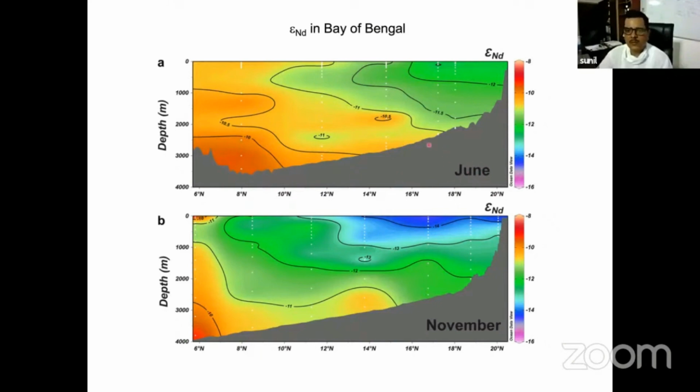People have reported neodymium isotopic composition in June, we have reported in November, and isotopic composition changes significantly along with the concentration. This seasonal change cannot be explained if the residence time is 2 to 3 years. Since we have an additional source, the residence time of neodymium is very low, and that is the reason the isotopic composition is changing seasonally, and hence Bay of Bengal water may not be directly useful to track the water masses.